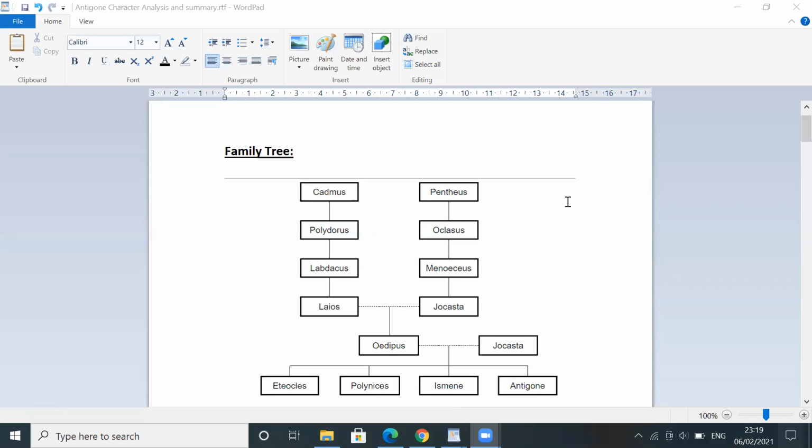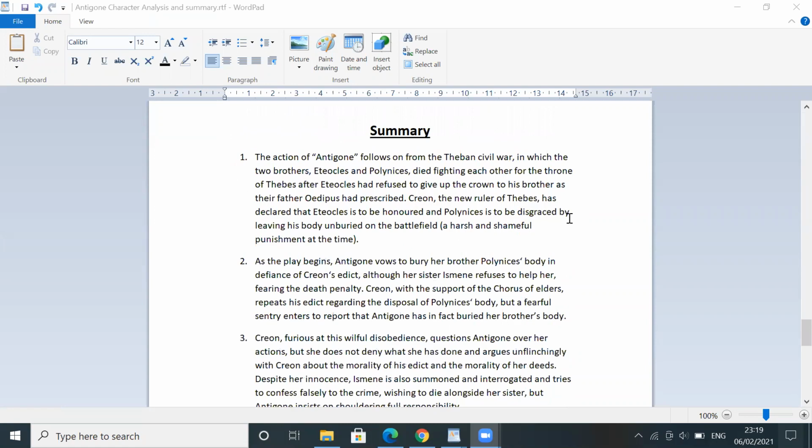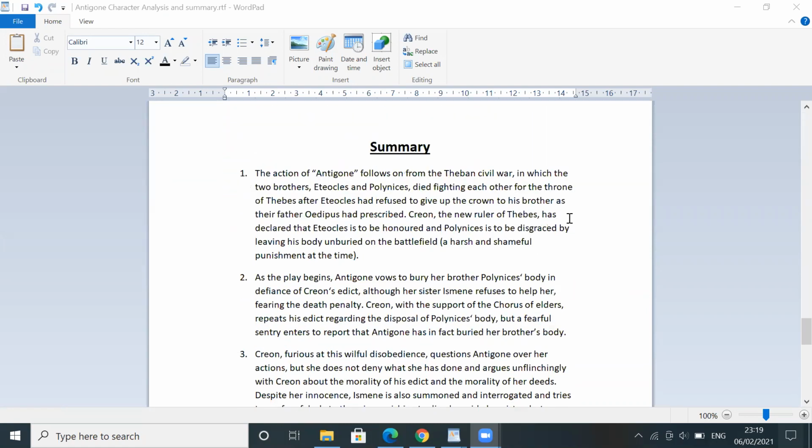Before we start with the characters, I'm going to start with the summary of the play itself so that we know what the story of the play is talking about, or what the plot is. And then, of course, I'm going to go back to the characters and the character analysis in the play. So let's get started.